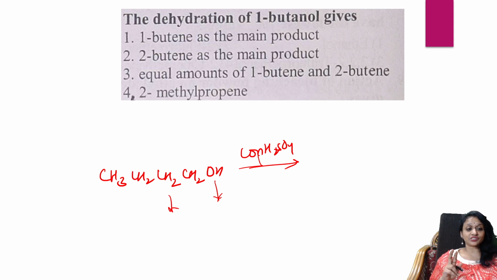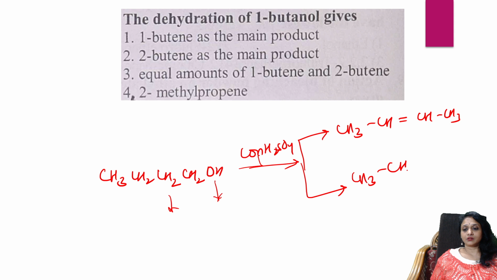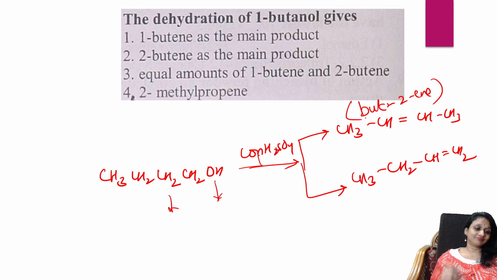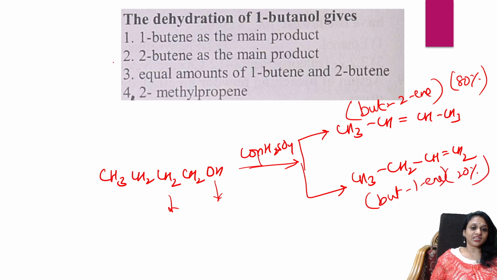So I can get two types of products. The highly substituted product, that is 2-butene, is always the major product. 80% is this one. But-1-ene is always minor, 20%. So 2-butene is the main product. Remember that. Clear, students?